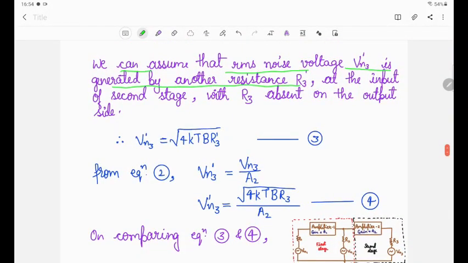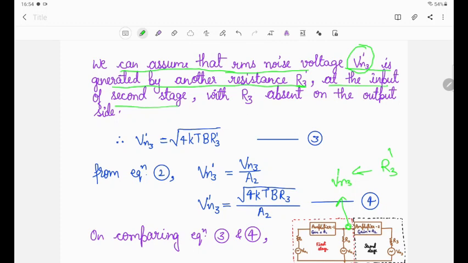Again, very important: I am assuming here that this noise voltage Vn3 dash is generated by another resistance R3 dash at the input of the second stage. At this point Vn3 dash is there, and this is due to R3 dash.